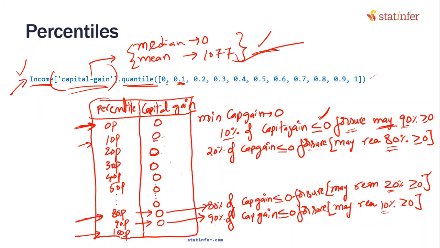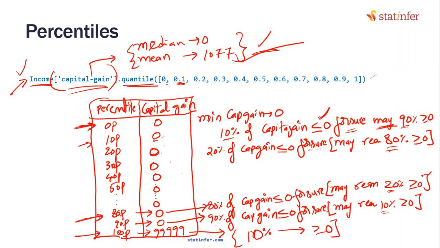And what is the 100 percentile or the maximum value of the capital gain? Some 99999 something is the maximum value. Does that mean capital gain 90% is 0, remaining 10% is greater than or equal to 0? Can I conclude that only 10% of the data is greater than or equal to 0? Or is that also doubtful? Can you give me a guarantee? No, sir.